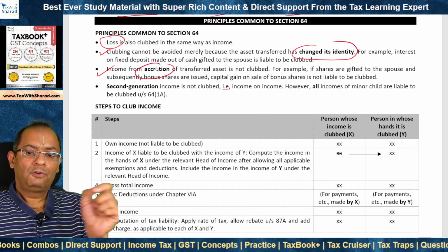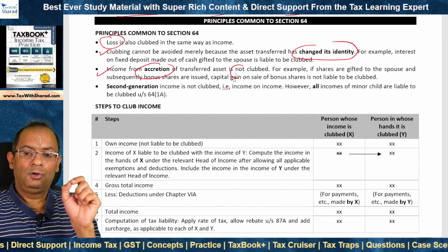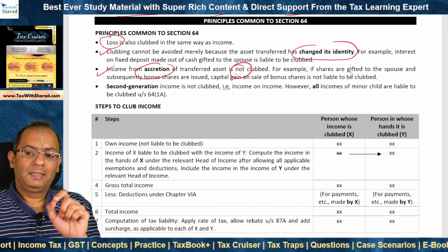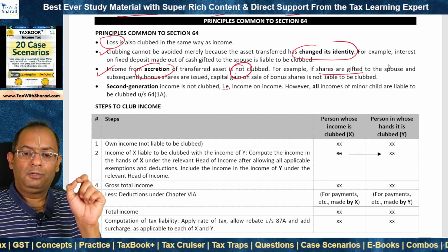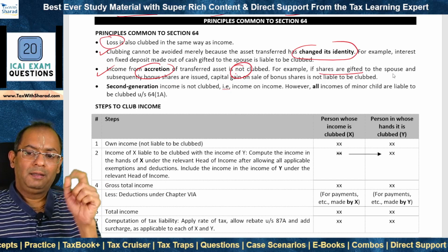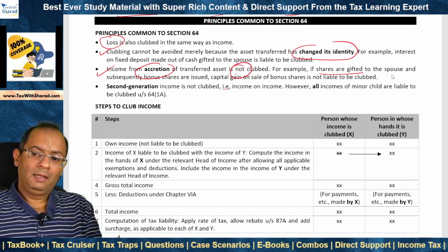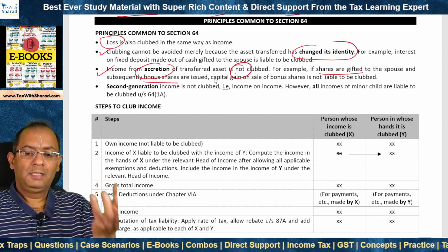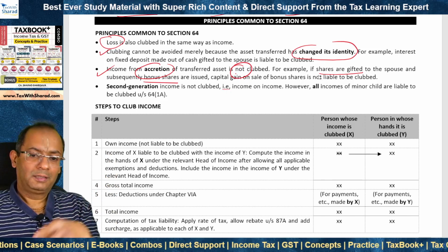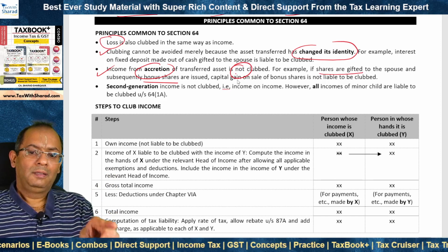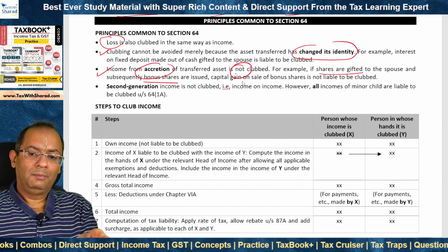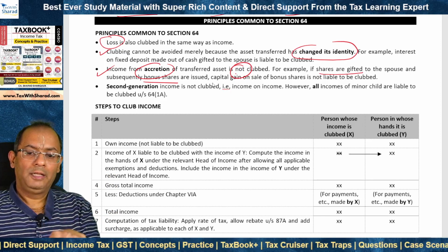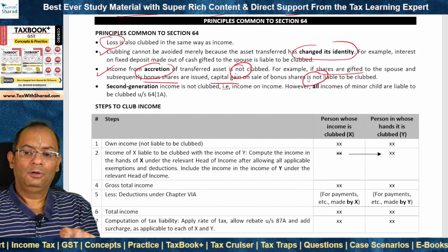Next, income from accretion of transferred asset is not clubbed. For example, shares are gifted to the spouse, right? Now dividend on shares will be clubbed, but subsequently bonus shares are issued, which is accretion on account of the shares. So this accretion will not be liable to be clubbed. So if the bonus shares are sold and capital gains arise, then capital gain will not be clubbed.